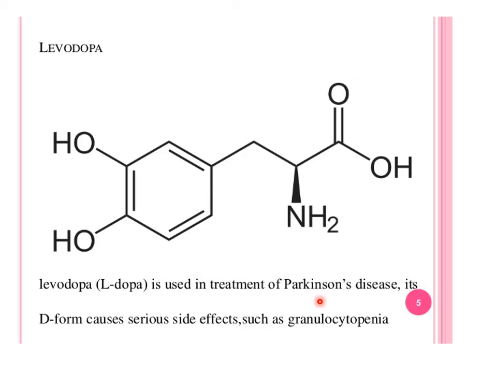That is why, if two enantiomers are present in a mixture, one will be used for the treatment of disease and the other causes side effects like granulocytopenia. This is a disease caused by the D form of DOPA.